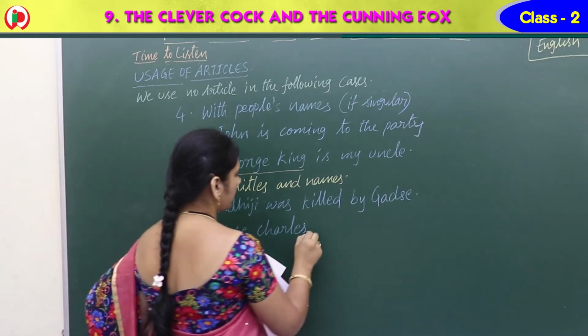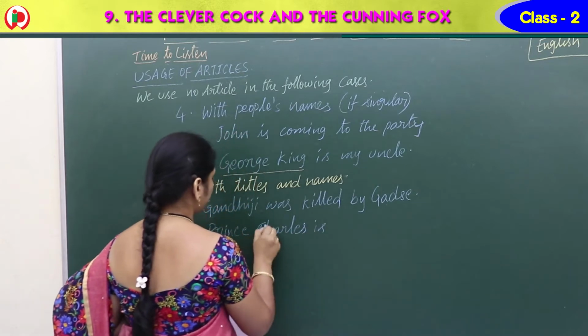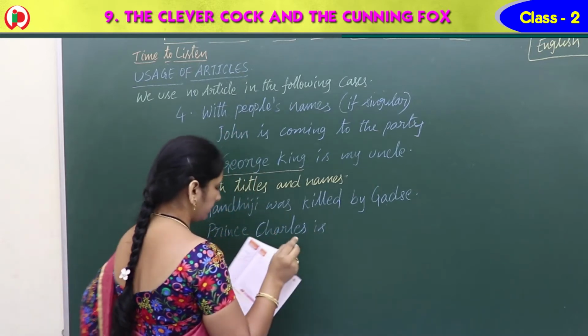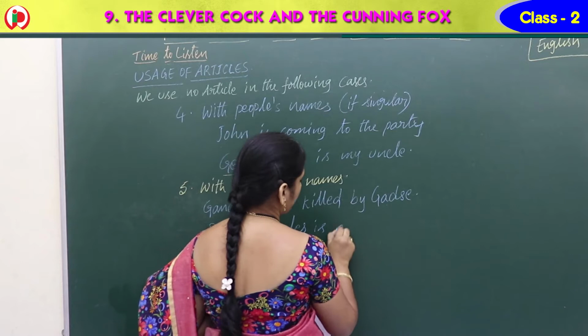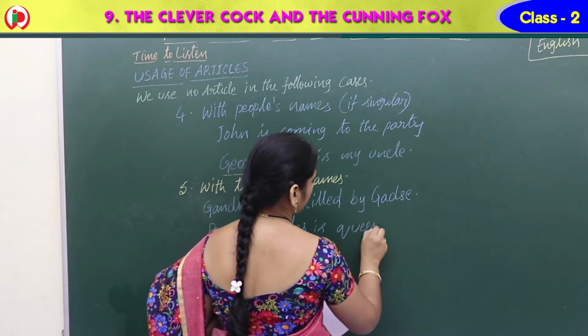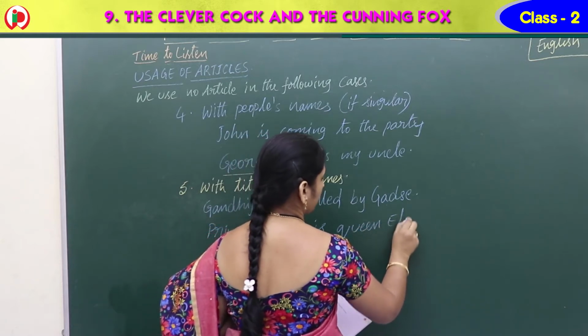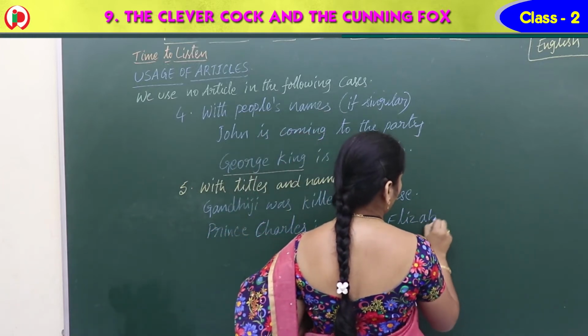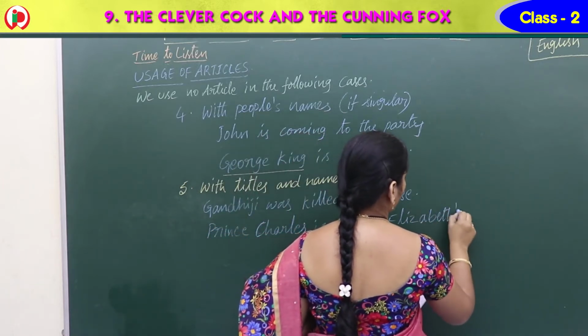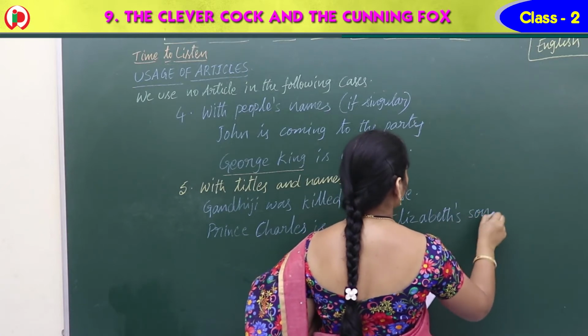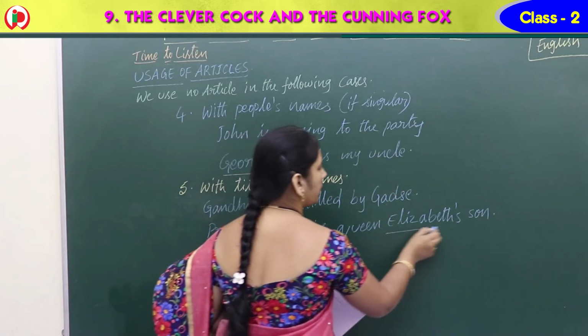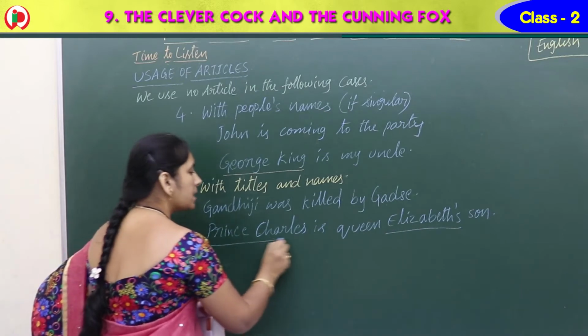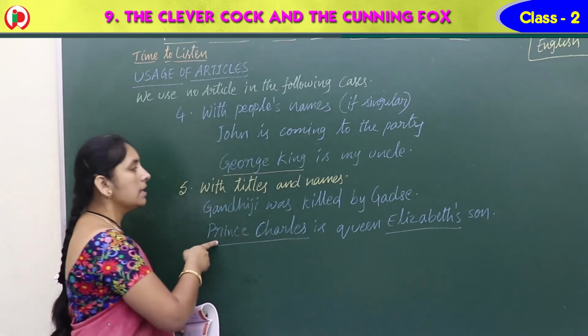Prince Charles is Queen Elizabeth's son. Here Queen Elizabeth is famous, and before that we cannot use any article. Prince Charles, the title is there.